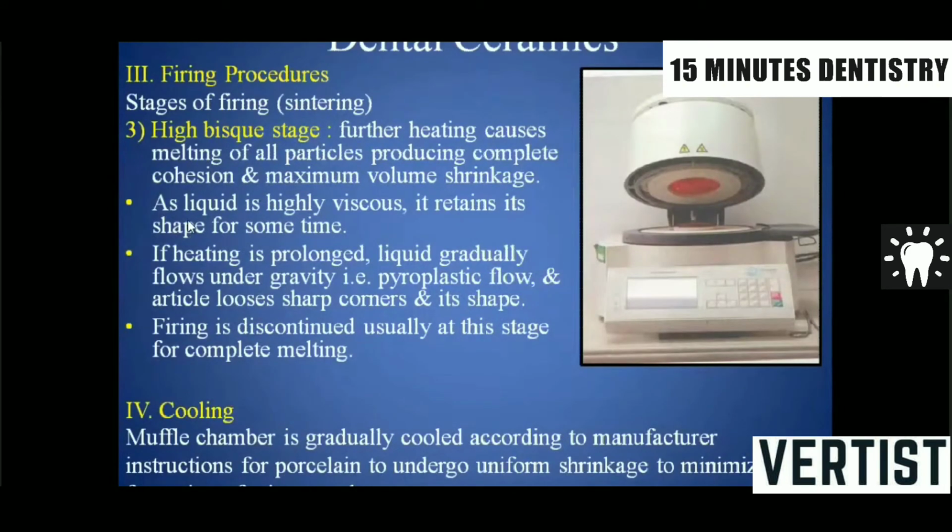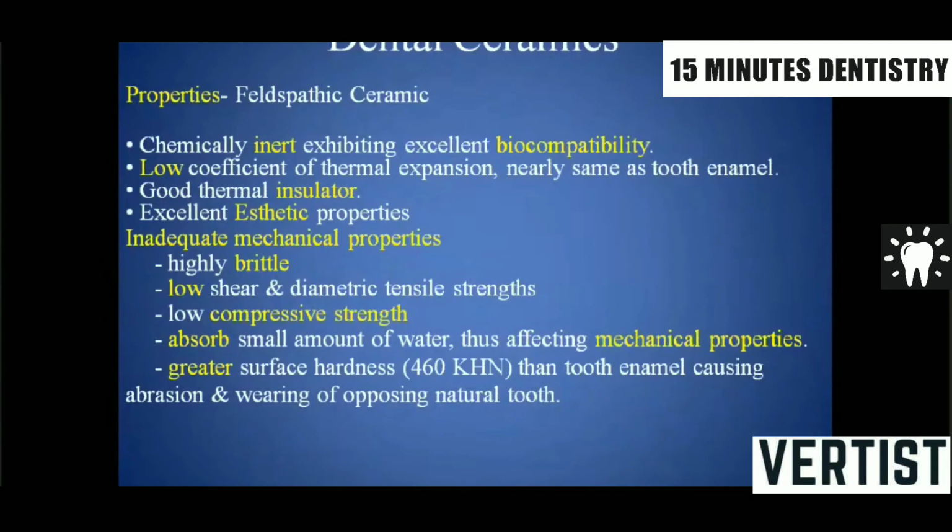Then the maximum volumetric shrinkage occurs during the high bisque stage, where the liquid is highly viscous and it retains its shape for some time. If the heating is prolonged, the liquid gradually flows under gravity, which is called pyroplastic flow, and the article loses its sharp corners and its sharp shape. The next step is the cooling, where the muffle chamber is gradually cooled according to the manufacturer's instructions for the porcelain to undergo uniform shrinkage to minimize the formation of microcracks.